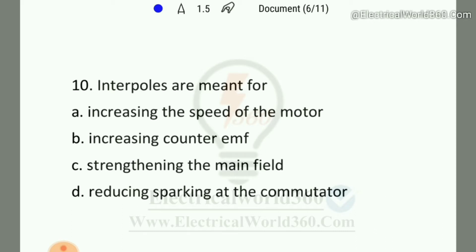Due to this EMF, the sparking occurs and the interpoles help to reduce the sparking occurring at the commutator. So that's why here the right answer is option D.